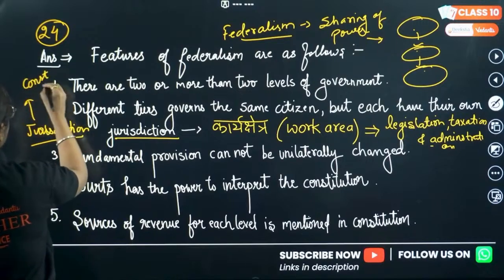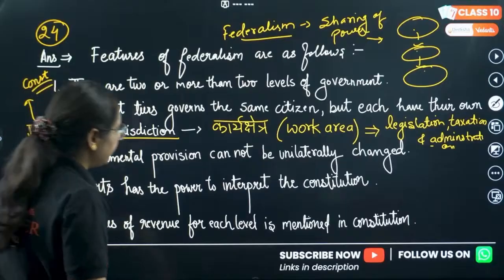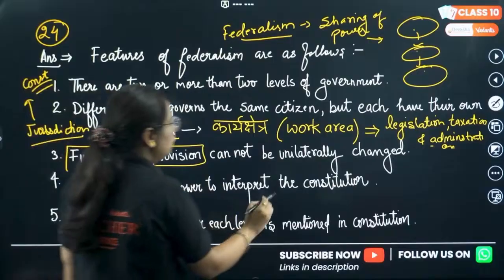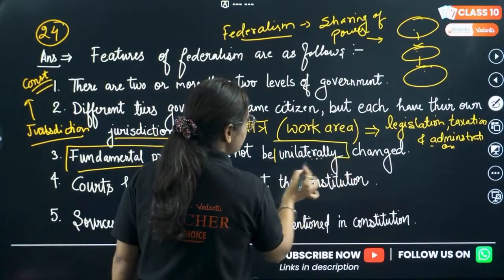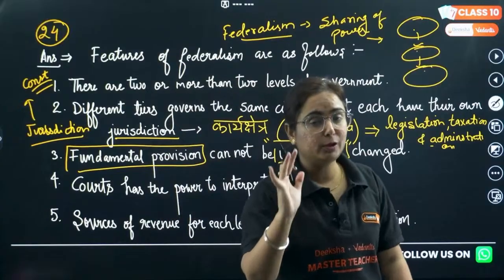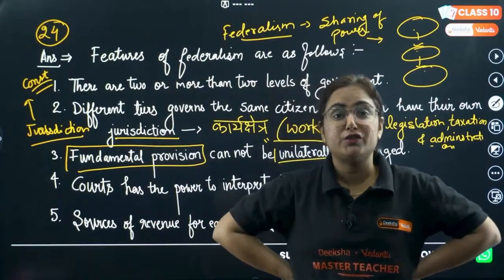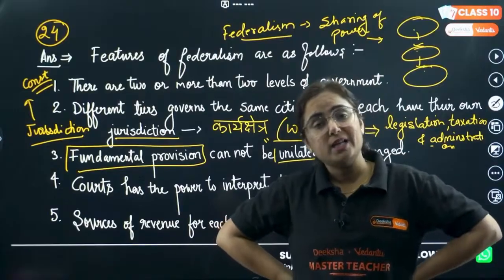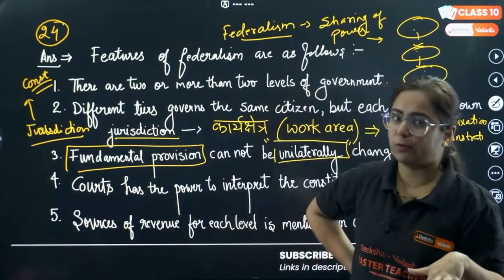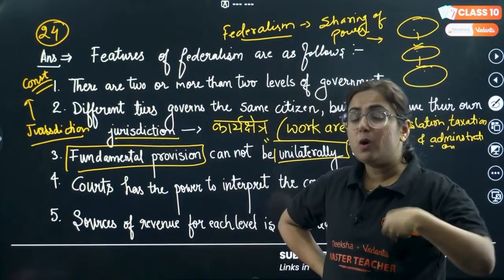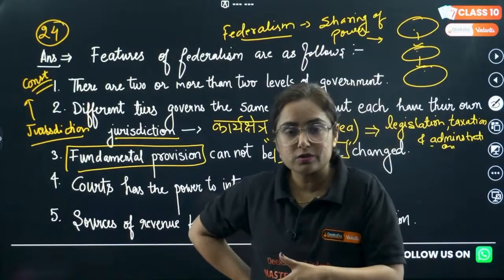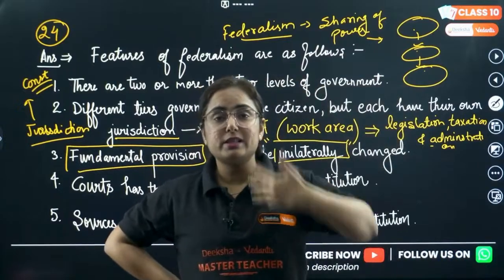The fundamental provisions are such that nobody can change them unilaterally. That means one level of government does not have the right to change it. Rather, it requires the consent of both levels of government, the central government and the state government. Get the point? Who is the final body to interpret the constitution? Like it is written in the constitution. Now, what is the constitution telling us?